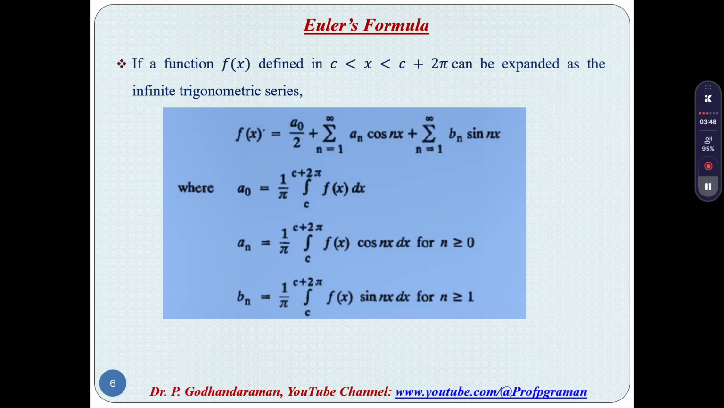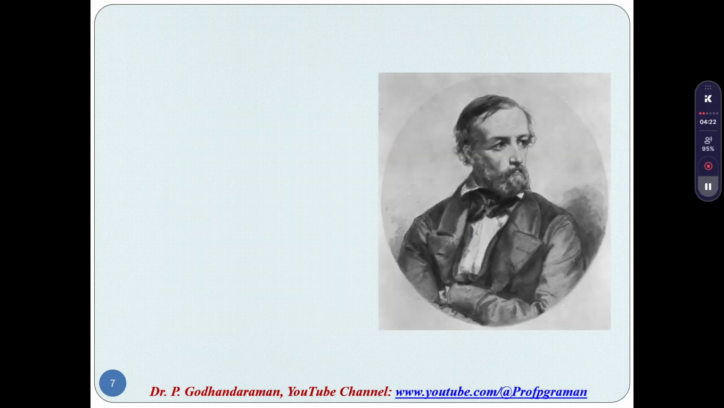To calculate a0, an, bn: a0 is 1 by pi integral over c to c plus 2 pi of f of x dx, an is 1 by pi integral over c to c plus 2 pi of f of x cos nx dx for n greater than or equal to 0, and bn equals 1 by pi integral over c to c plus 2 pi of f of x sin nx dx for n greater than or equal to 1. So, this is the Euler formula. When a series is given, to calculate the coefficient values a0, an, bn we use this formula. These values a0, an, bn are known as Euler's formula.